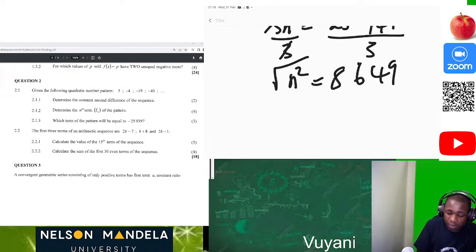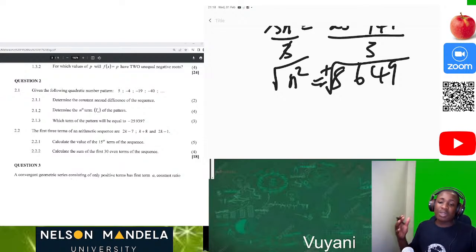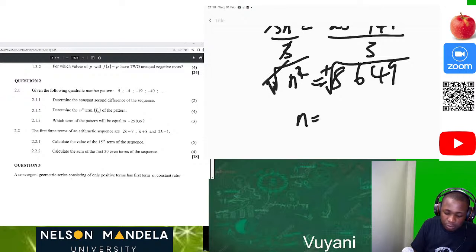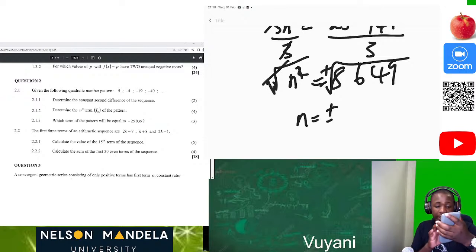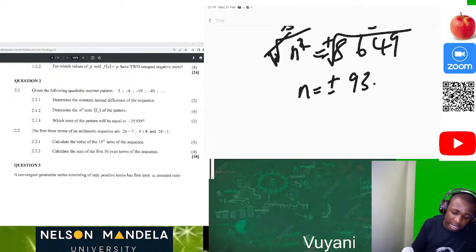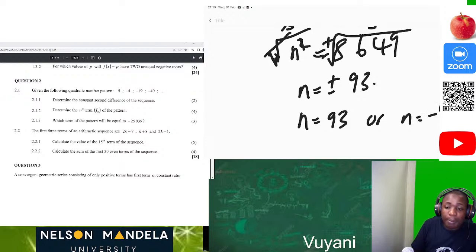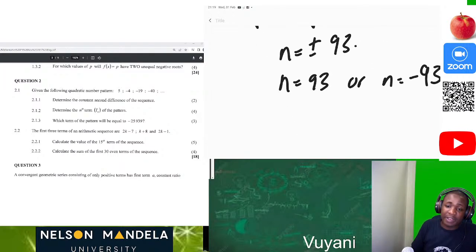So now we apply the root, but we know that when you're applying the root according to the rules of surds, you can have two solutions, positive or negative. So we apply our root here, then now we have n is equal to positive or minus the square root of 8,649. Then we use our calculator and we get plus or minus 93. So you can write now n is equal to 93 or n is equal to negative 93. But we always know that we can't have a negative value. So now we conclude that therefore n is equal to 93.